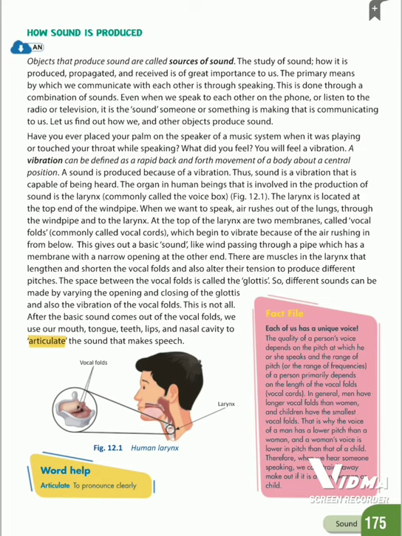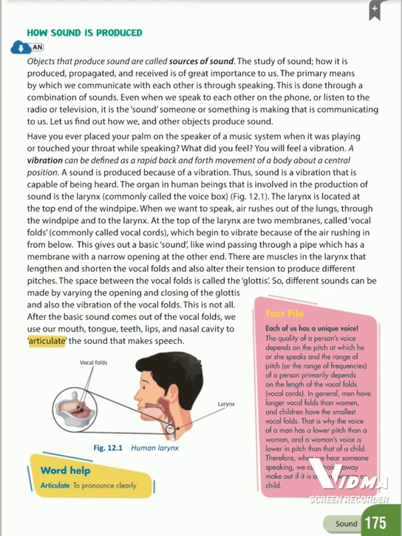A sound is produced because of a vibration. Thus, sound is a vibration that is capable of being heard.